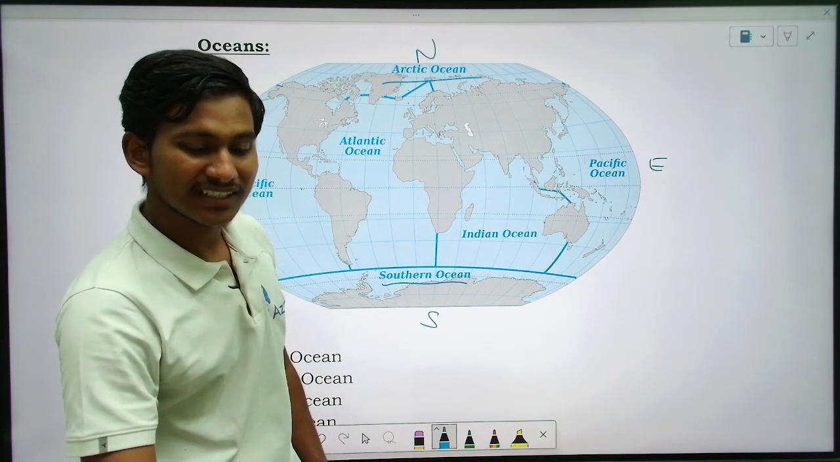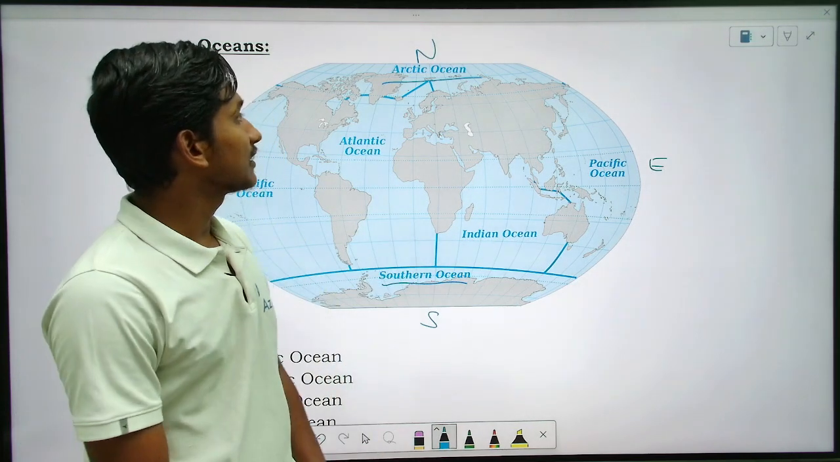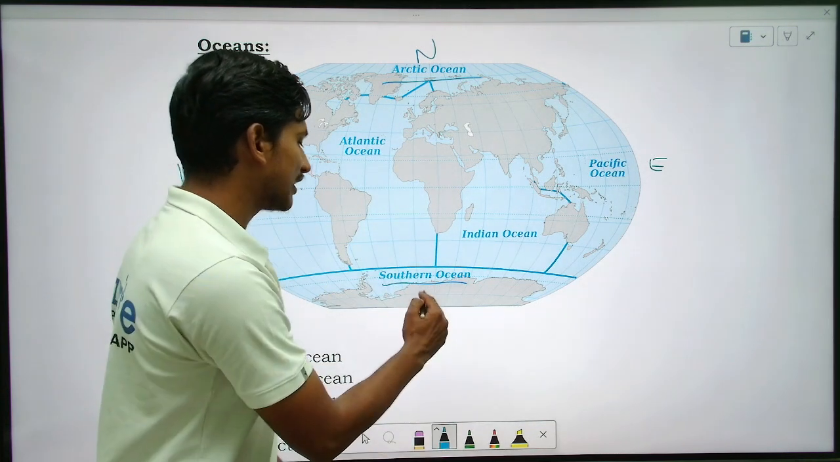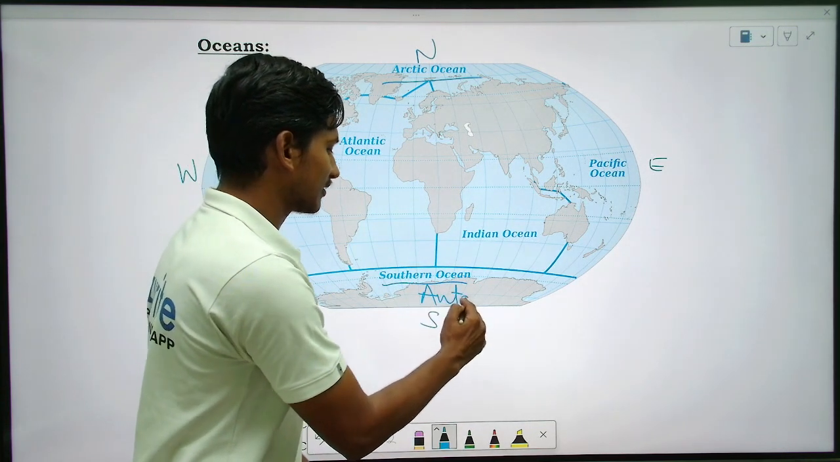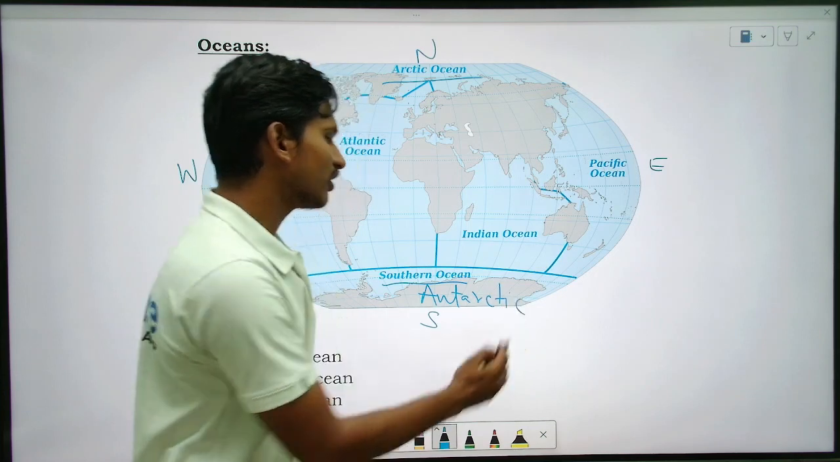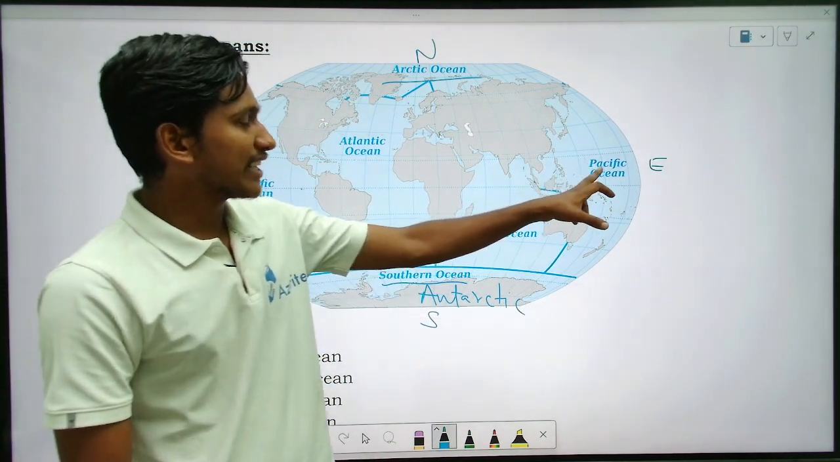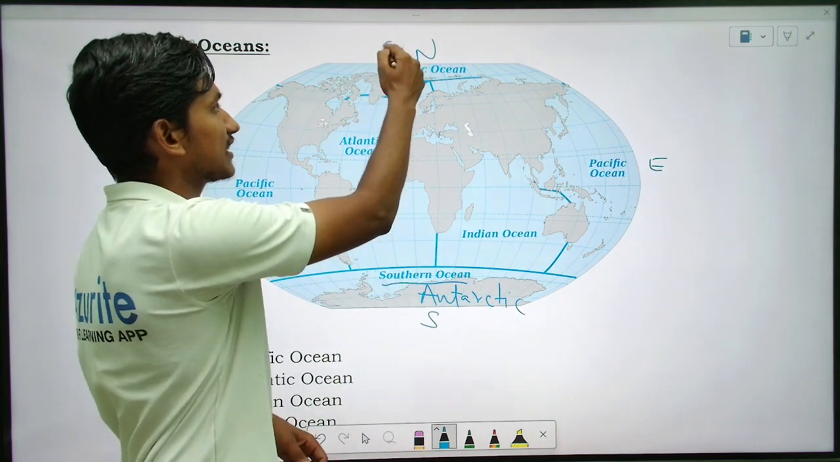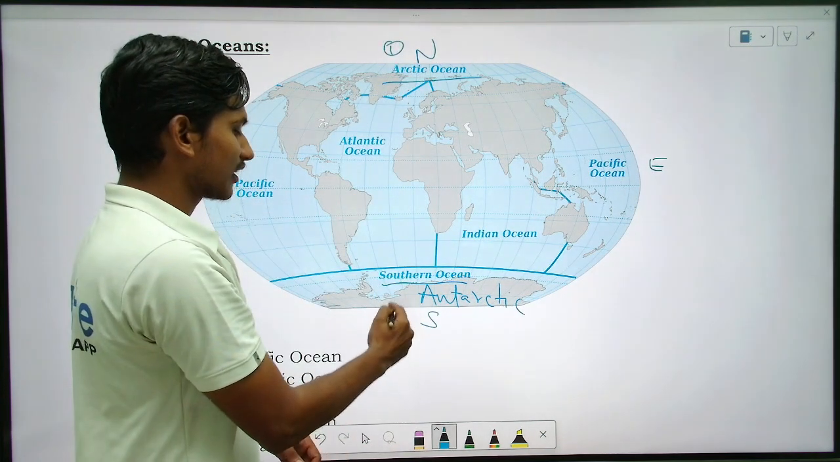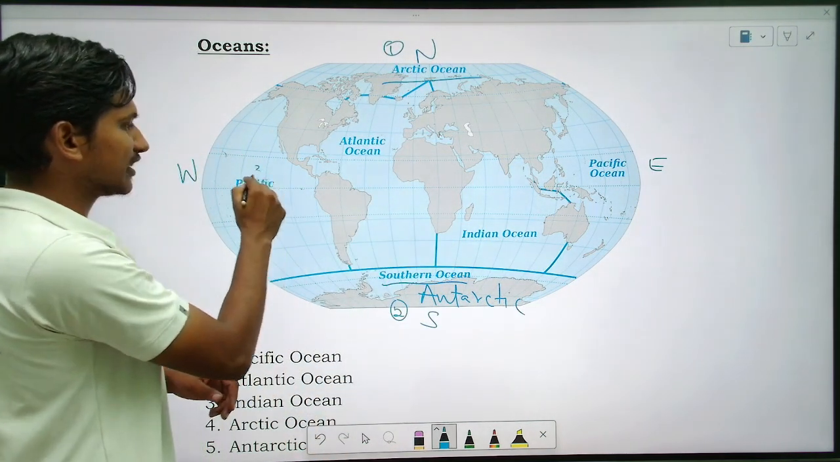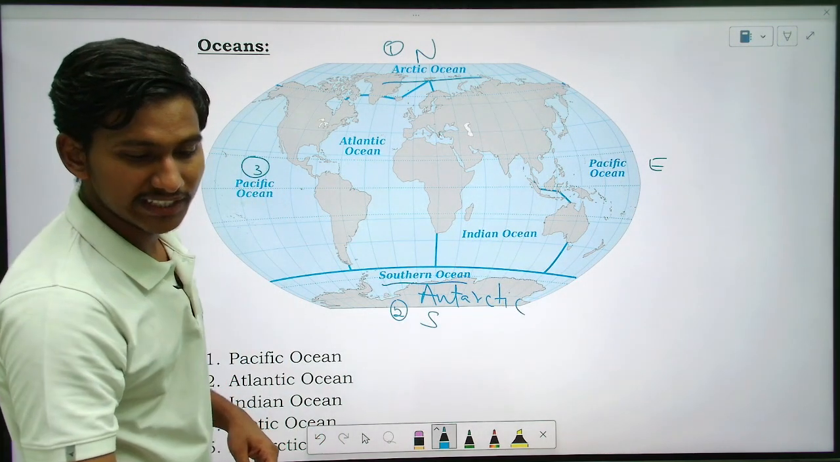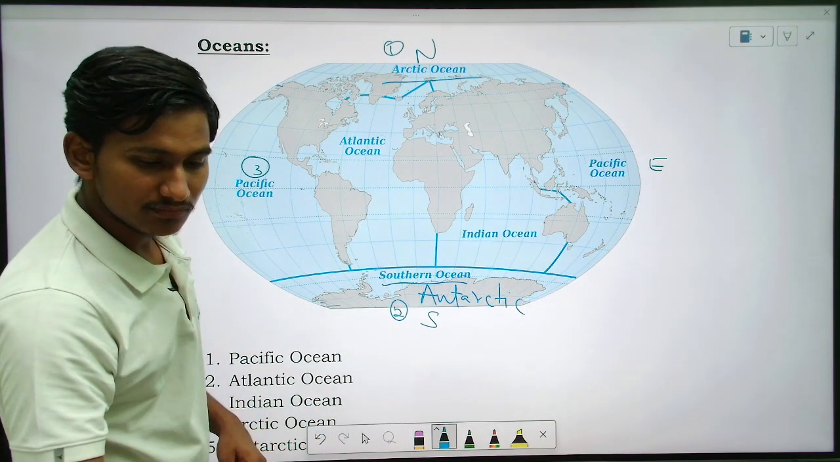We also see it as Antarctic. Southern Ocean or Antarctic Ocean, both are fine, same. Understand? So this is the first, you can take the second one, and then the third is Pacific Ocean. Yes, Pacific Ocean, right? So that is the third one.